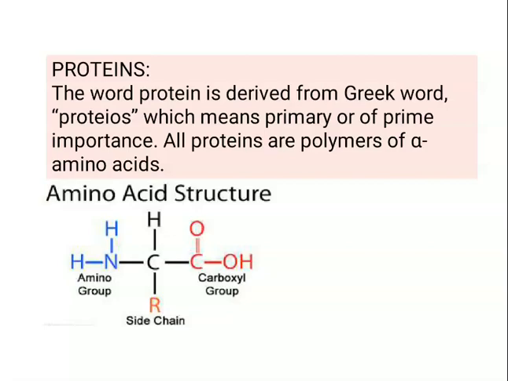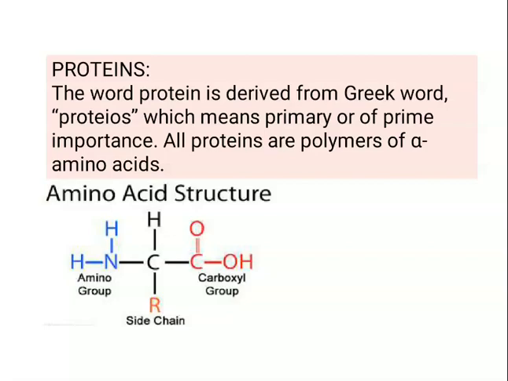And there are 10 amino acids which our body cannot synthesize, so we need to take them regularly in our diet. Such amino acids are called essential amino acids. Non-essential, our body can synthesize them, so whether we take or we don't take them in our diet, it doesn't matter, because body can actually synthesize these amino acids.